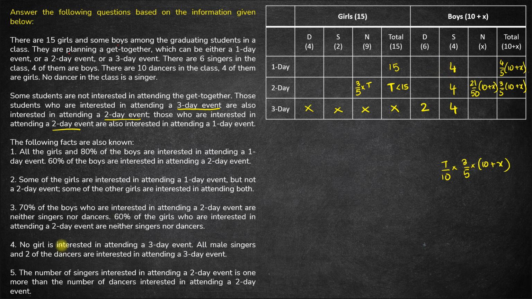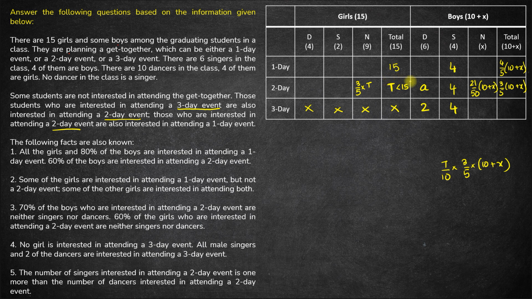Fine. And then you have the number of singers interested in attending a 2-day event. That is the sum of these two. We are talking about singers, not just male or not just female, total singers. These two together is 1 more than the number of dancers interested in attending a 2-day event. So the number of dancers will be these two. So these two together is 1 more than these two together. Okay. So there are a lot of unknowns here, so we'll come back to this point again. Let's say this value here is A.